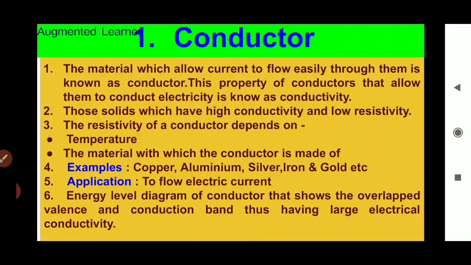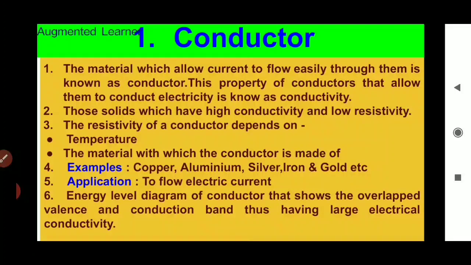This property of conductors that allows them to conduct electricity is known as conductivity. We can say that those solids which have high conductivity and low resistivity are called conductors. The resistivity of a conductor depends on temperature and the material the conductor is made of.